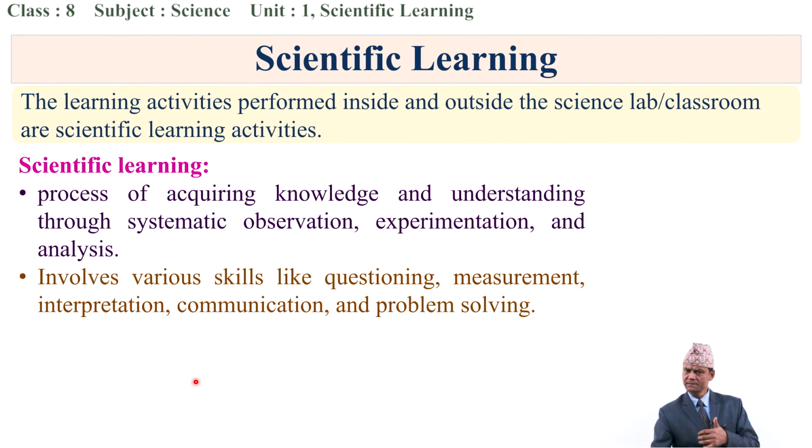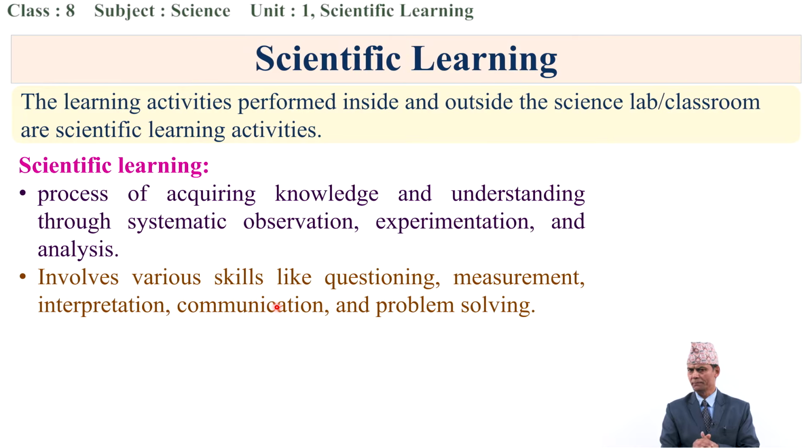And after measurement, it involves interpretation. Interpretation means discussion, analysis, evaluation, isn't it? Then communication. What is communication? When we understand something, we should communicate with others. We should relay the message, we should share the message among others.